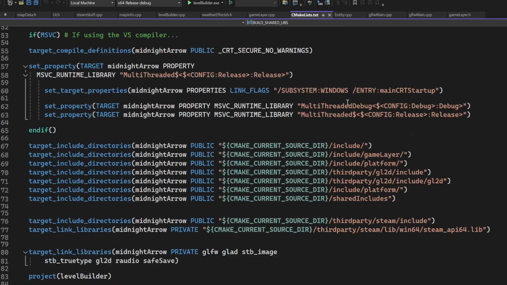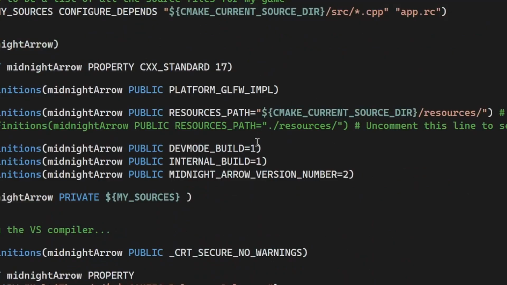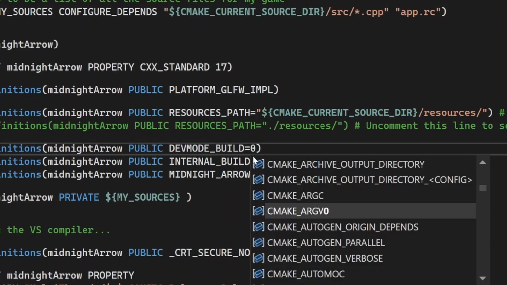Only one problem. I have totally forgot how to publish the game on Steam. If I remember correctly, I need to set these flags. And I should be able to build a production build. I guess we'll live and see.